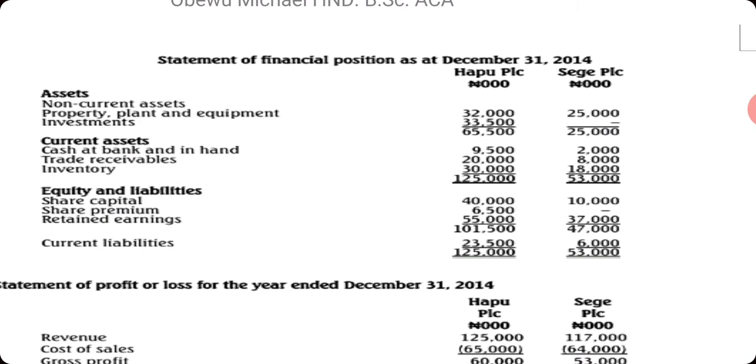Statement of financial position as at December 31st, 2014. So the date of reporting is 31st December 2014. Note that the date of reporting is 31st December 2014. And remember, we'll give the note to you at the end of the class.